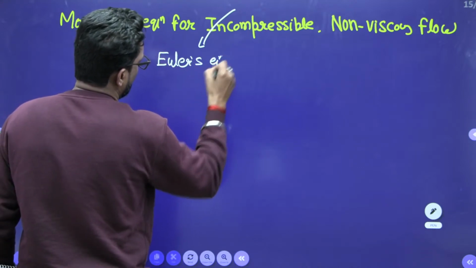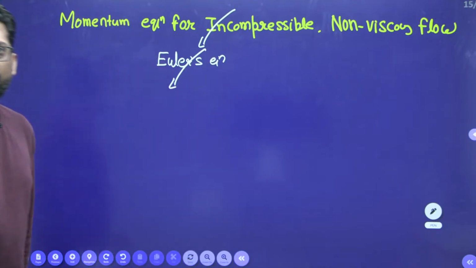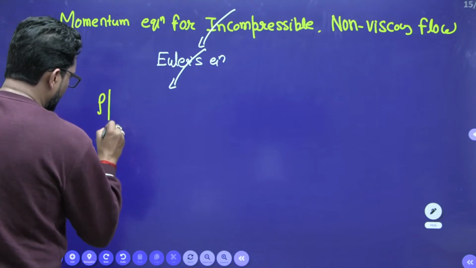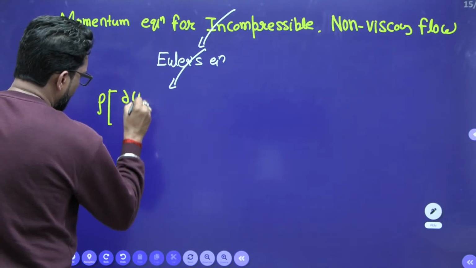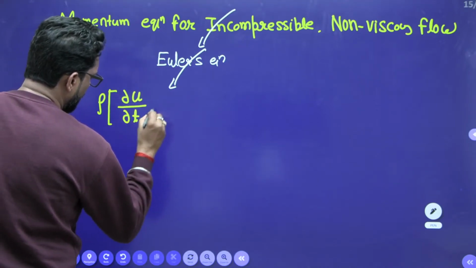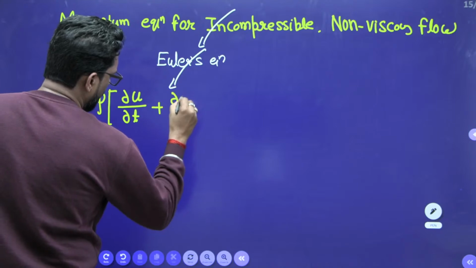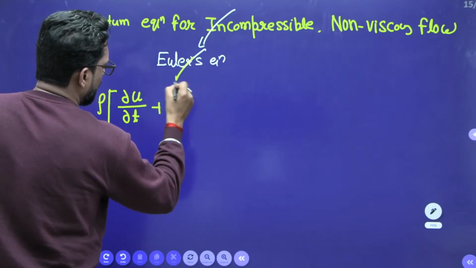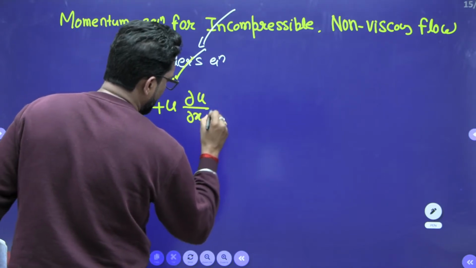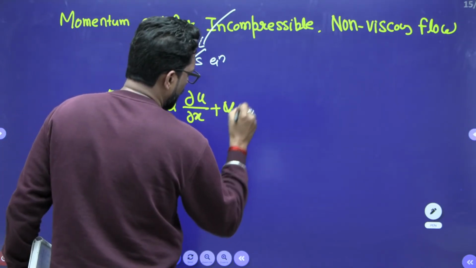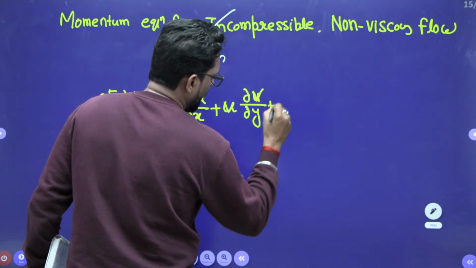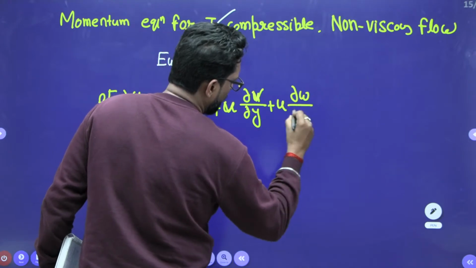And what is the Euler's equation? This is your Euler's equation. Density times the derivative of velocity with respect to time in the x direction, we are talking about, du/dt, plus u ∂u/∂x plus v ∂u/∂y plus omega ∂u/∂z.